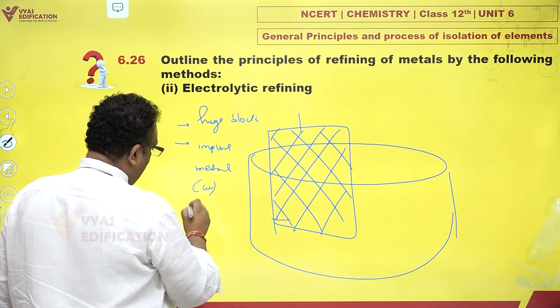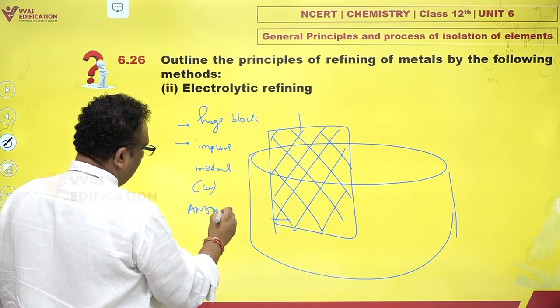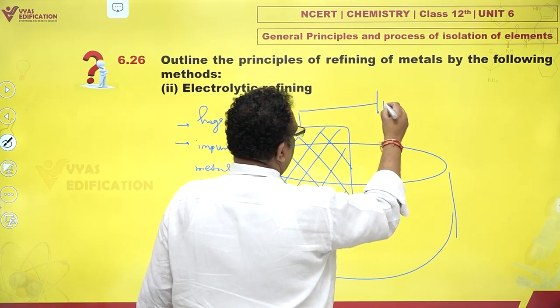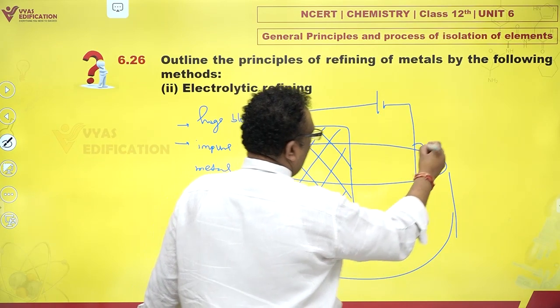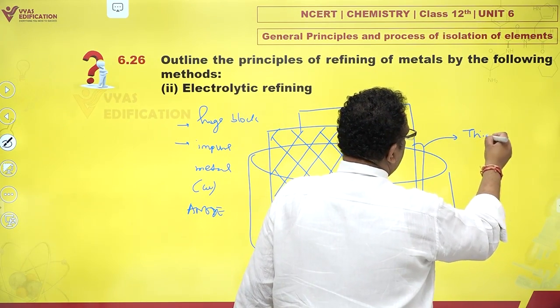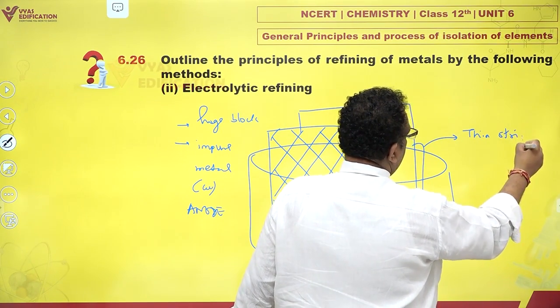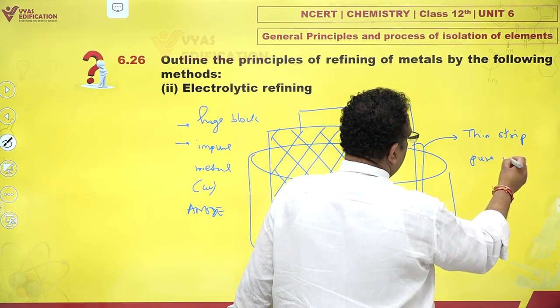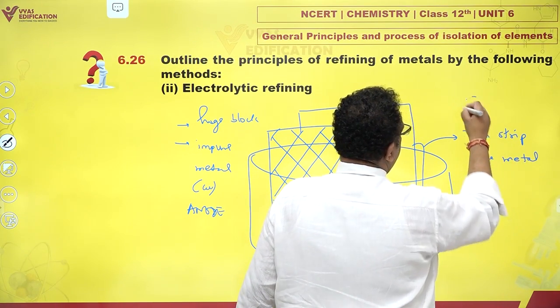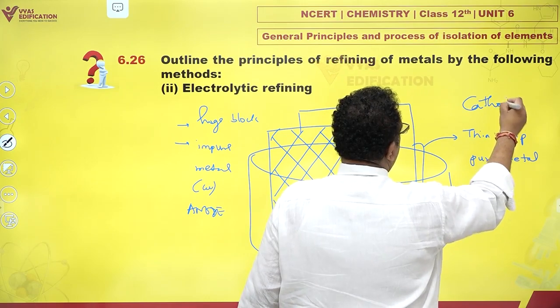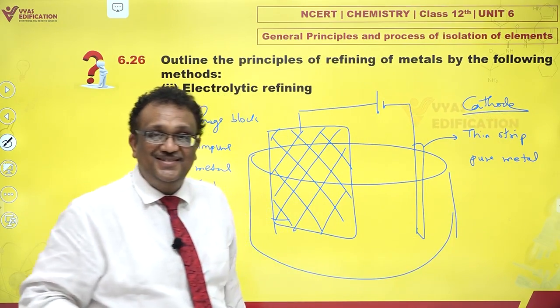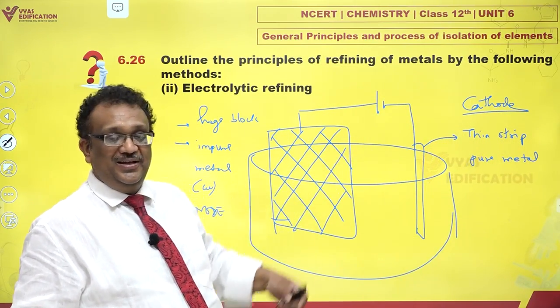This is anode. Oxidation will happen here, and then you have thin strip of pure metal, and this functions as cathode. Yes, this functions as cathode, my dear.